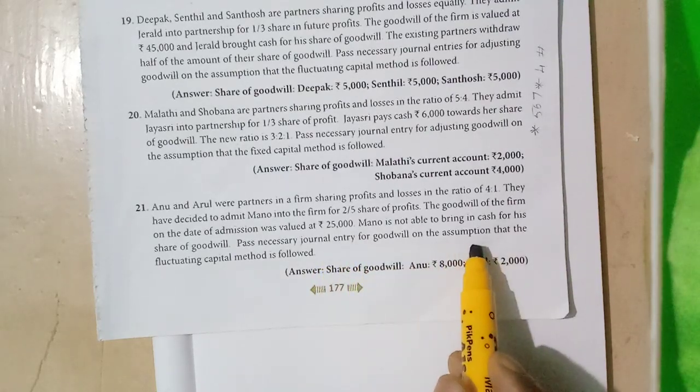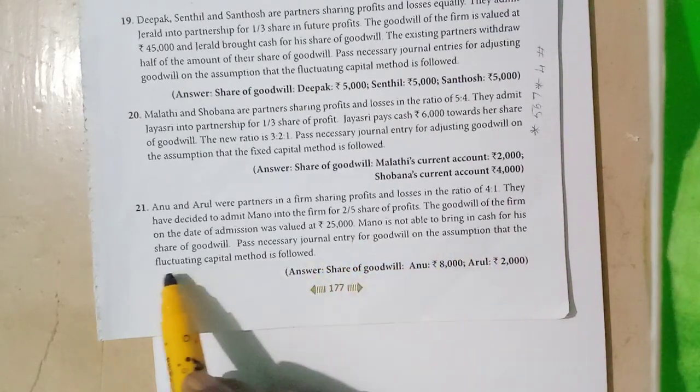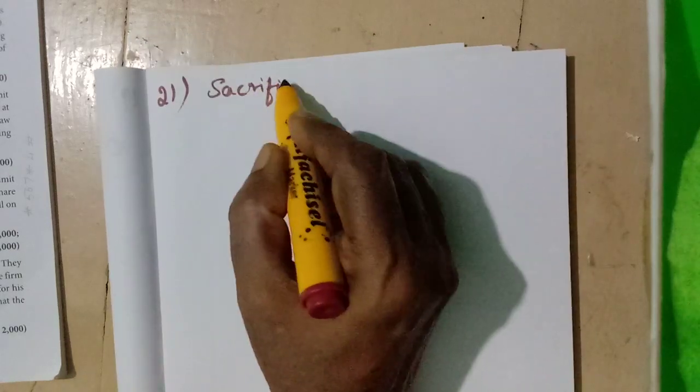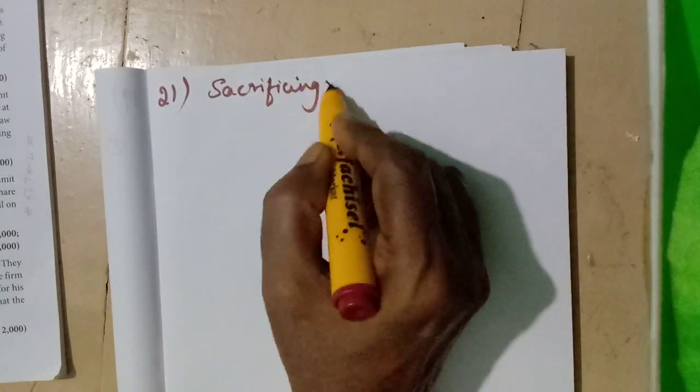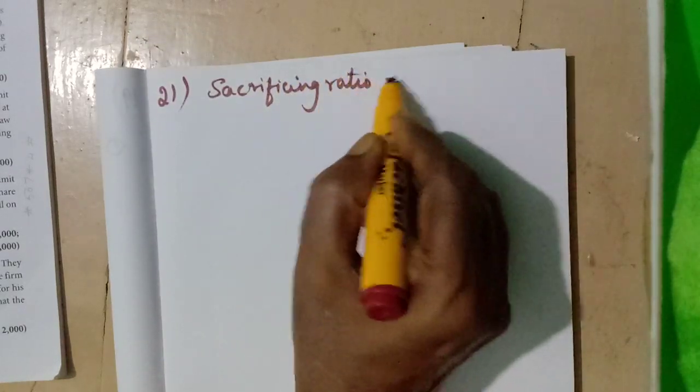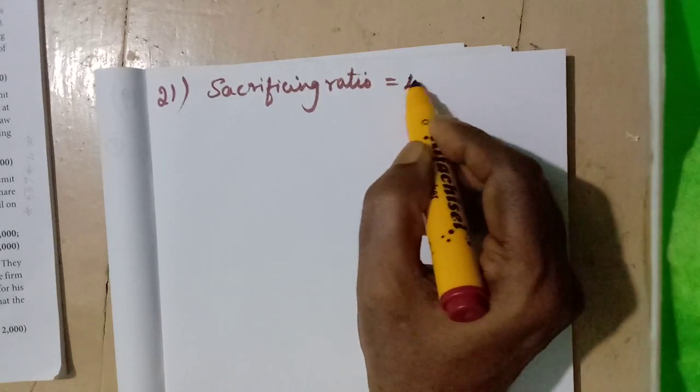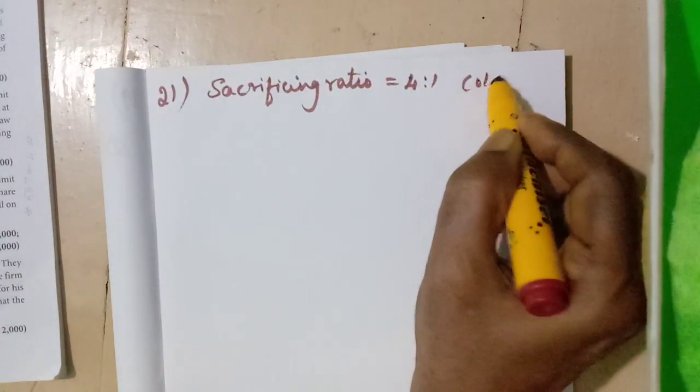Here capital account only, not current account, because fluctuating capital method is followed. Okay, first, sacrificing ratio is equal to 4:1. That is the old ratio.